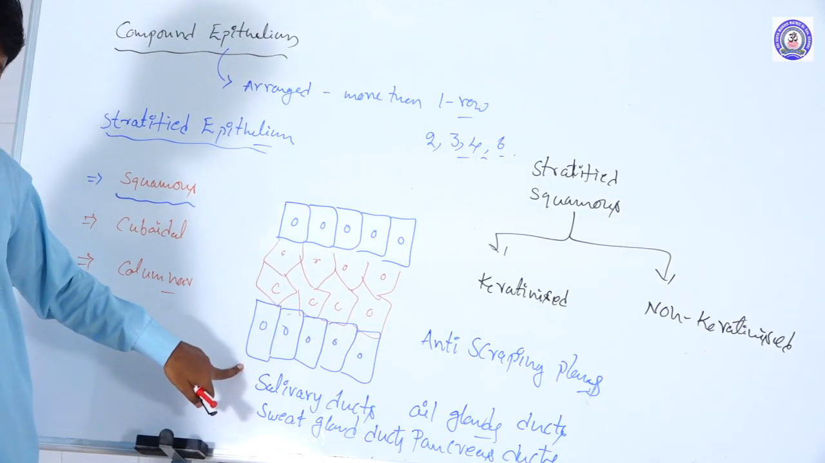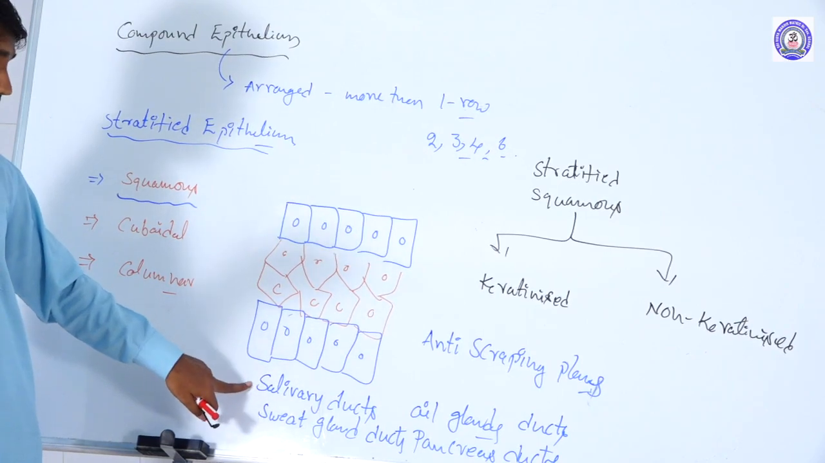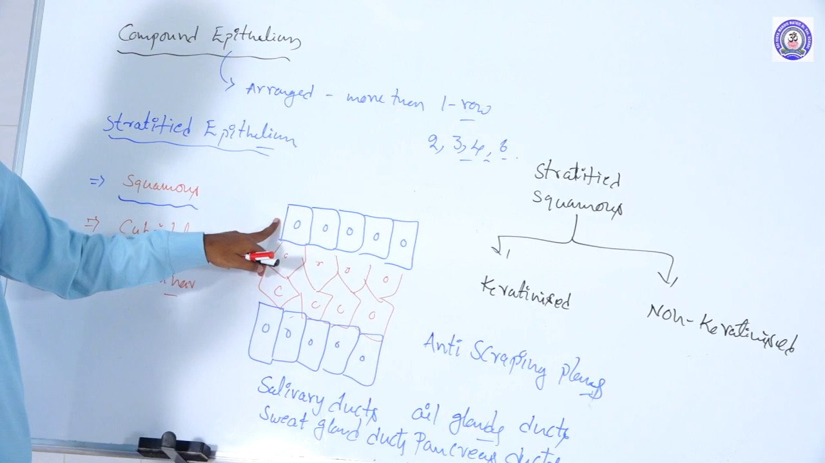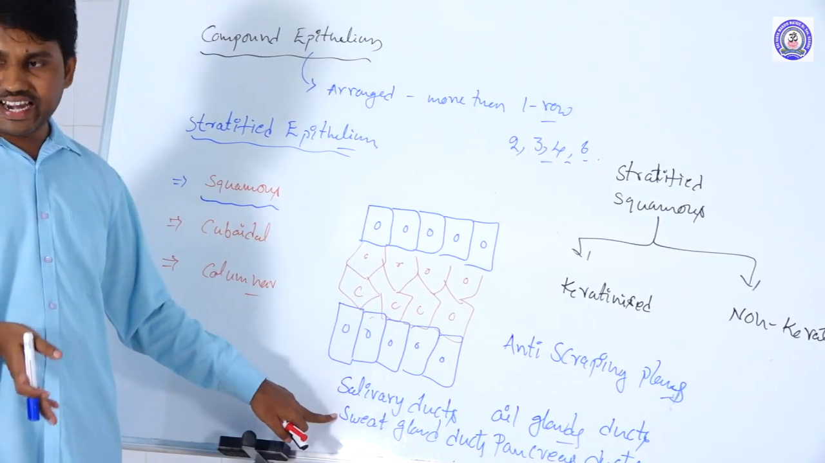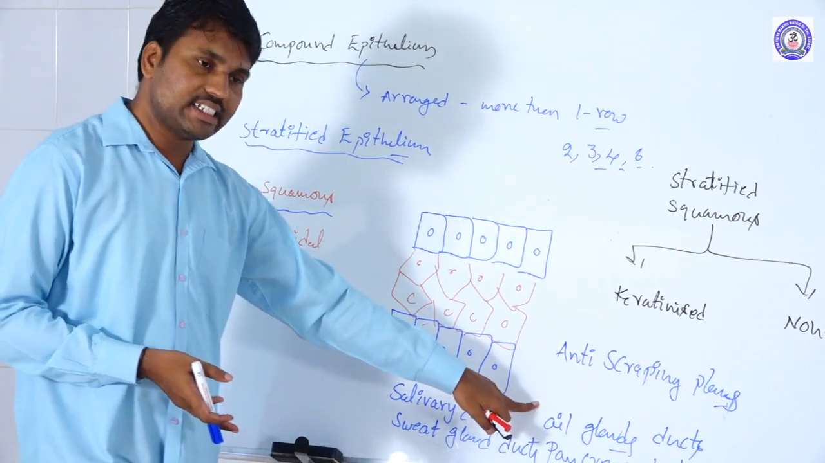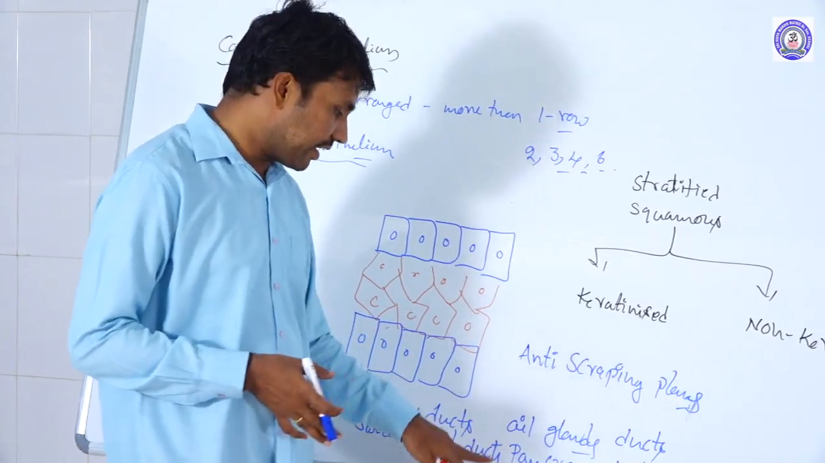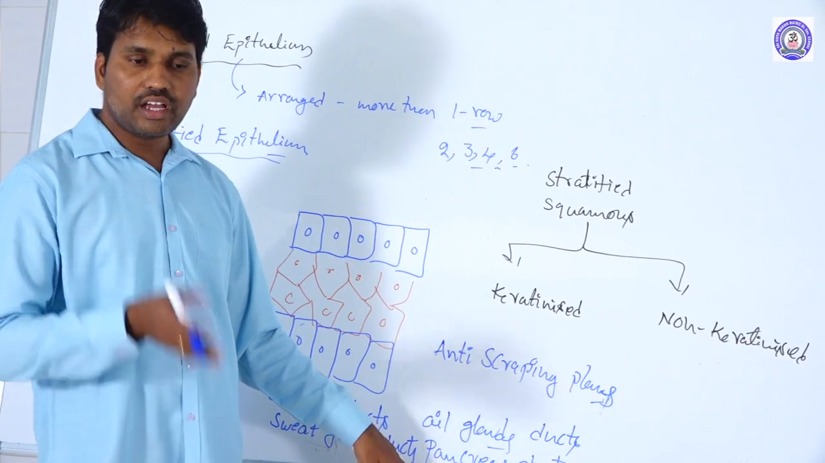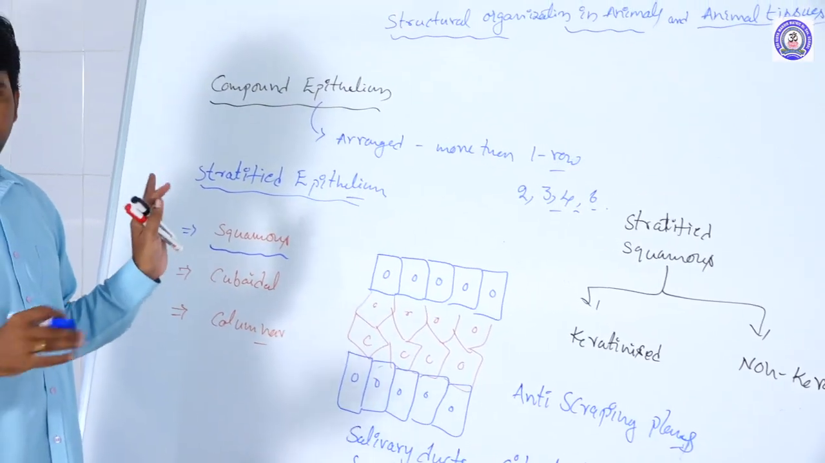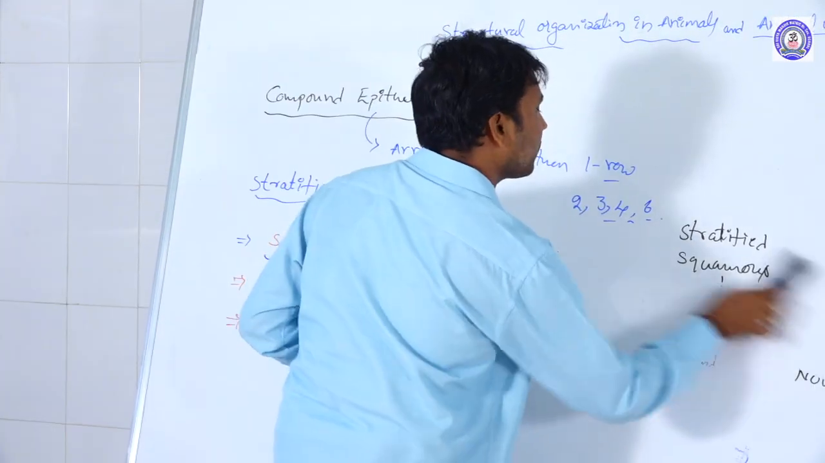Salivary gland ducts are internally covered by the stratified cuboidal epithelial tissue only, and the sweat glands. Sebaceous glands, that means oil glands, their ducts are also covered by it, and the pancreatic ducts are also innerly covered by the stratified cuboidal epithelial tissue. That is its distribution.